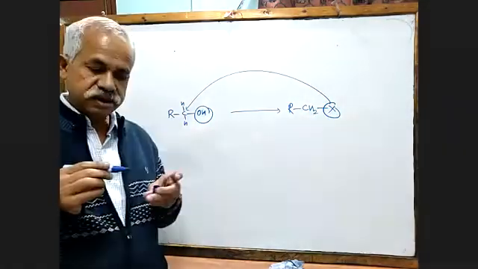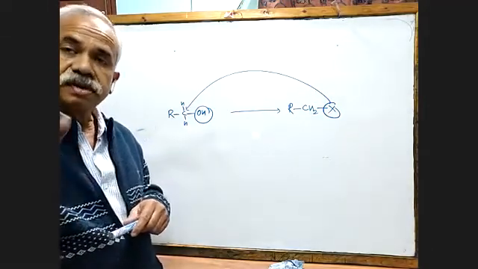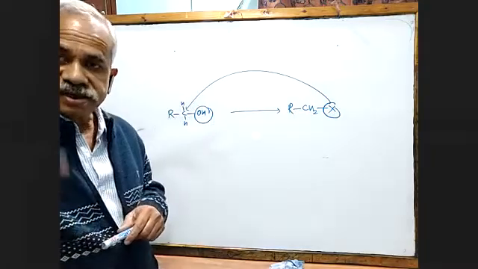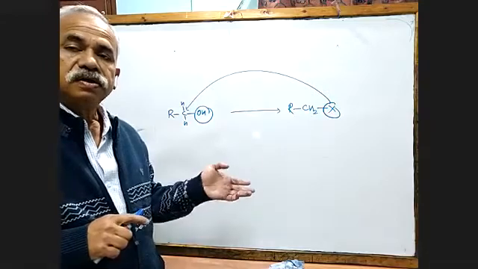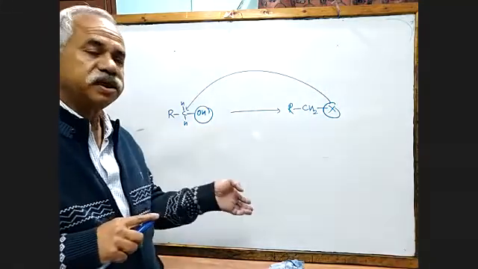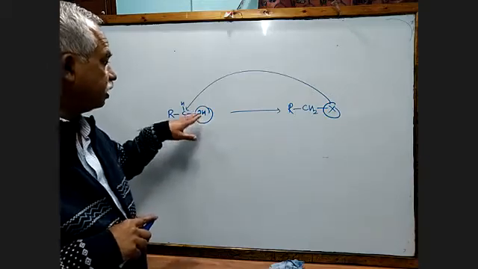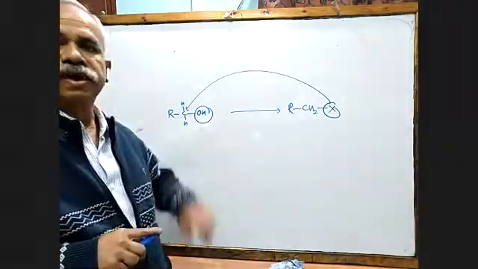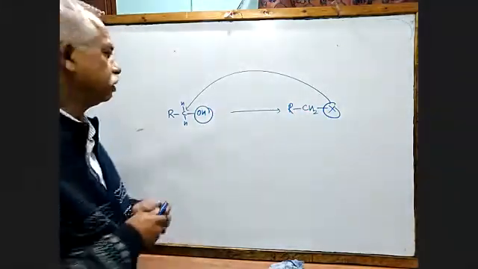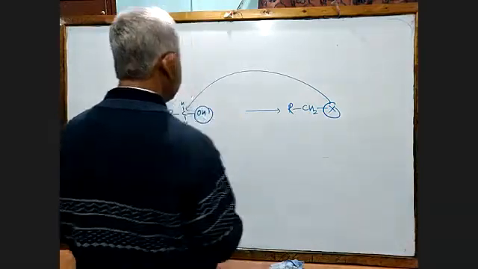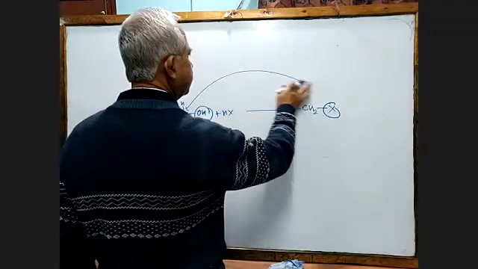But here the OH will not go out as OH. Why? Because OH is not a neutral molecule. It is an anion. So there should be something to combine with OH, then it will go. That is, I can remove OH in the form of water. That is, along with the X, H also should be there. So let me write here H, and I'll remove this arrow.